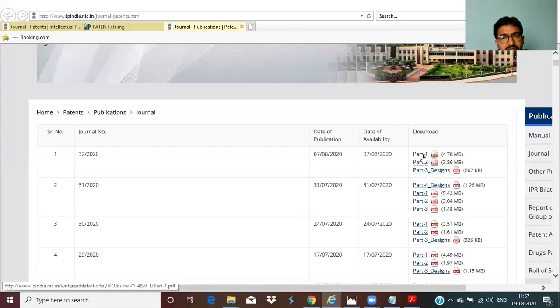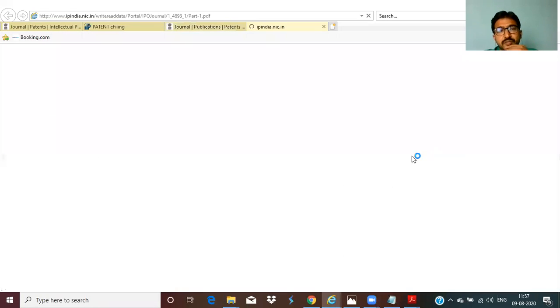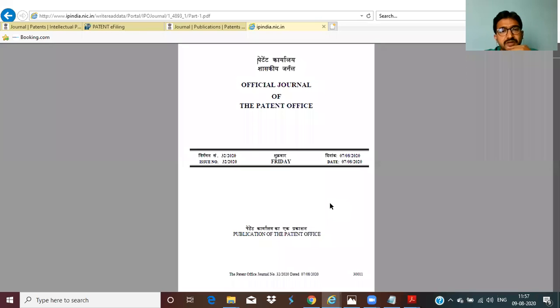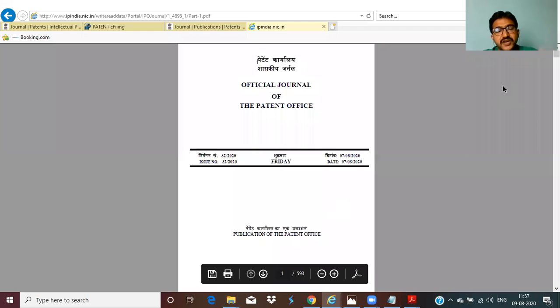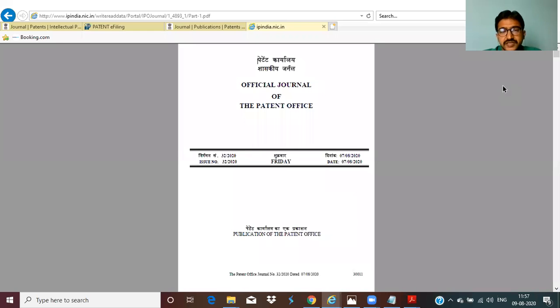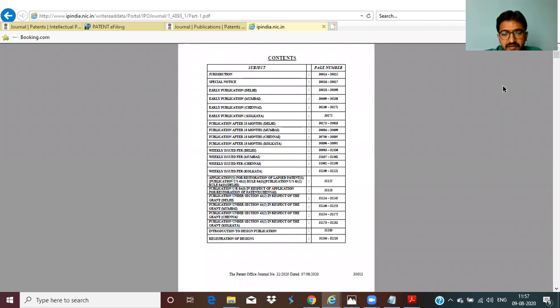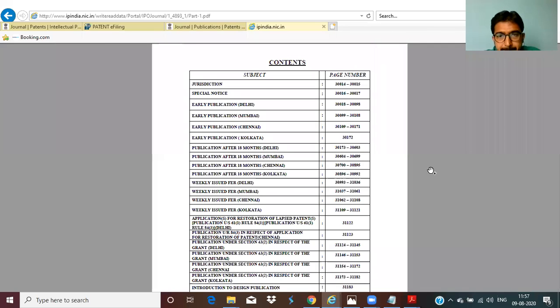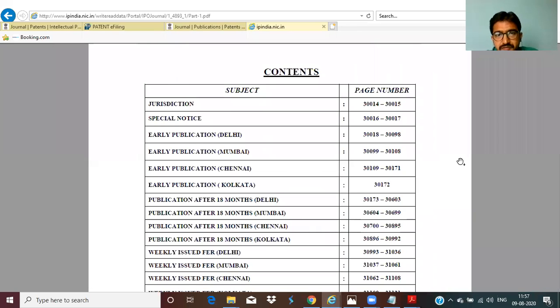So check in which part your journal is available, like volumes and issues: issue 1, issue 2, issue 3, and also part 1, part 2, part 3. Click on part 1. If it is available in your journal in part 1, fine. If it's not available, go to part 2. If it is not available in both, we have to wait for another week. Now see the table of contents, what is available here. Now it is easy, right?